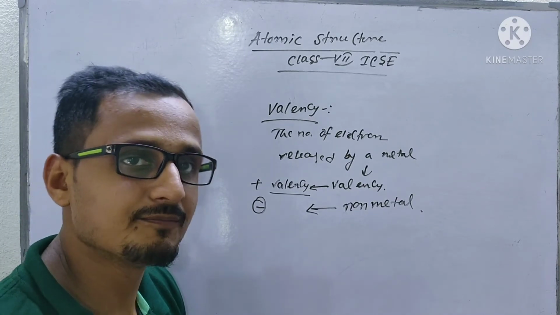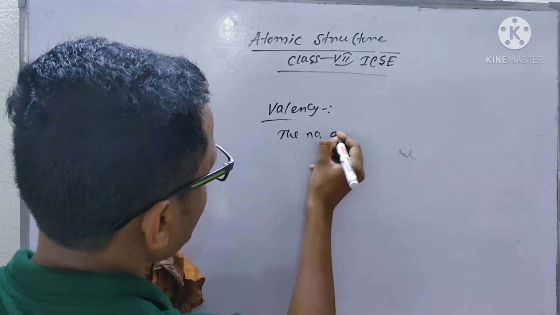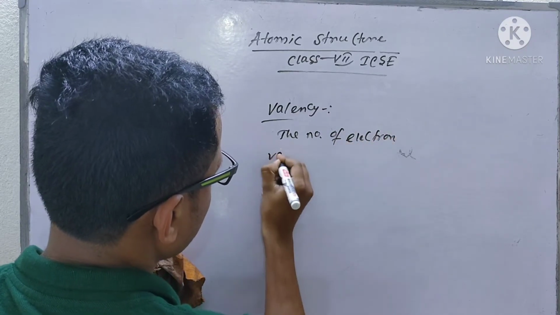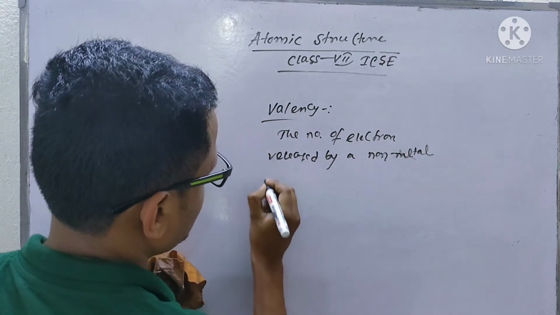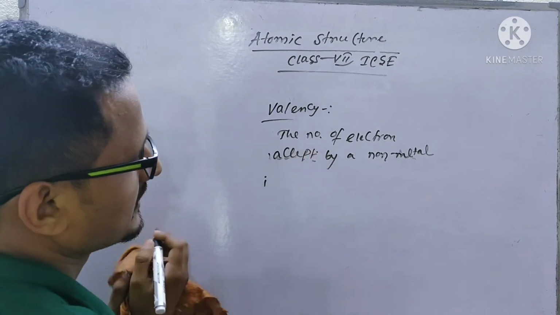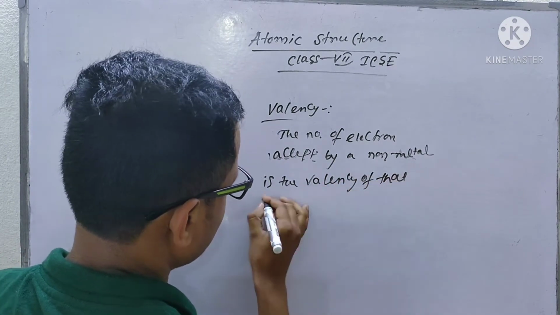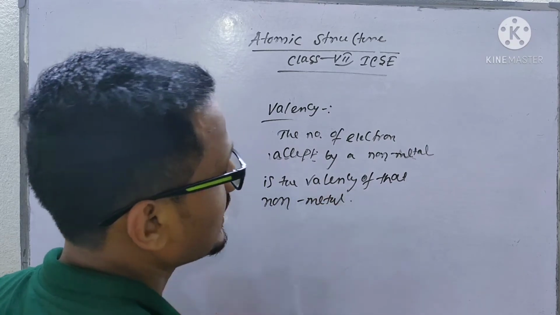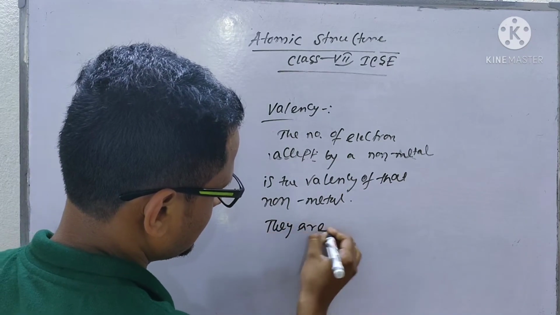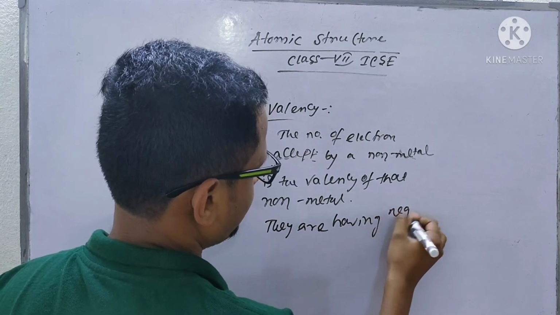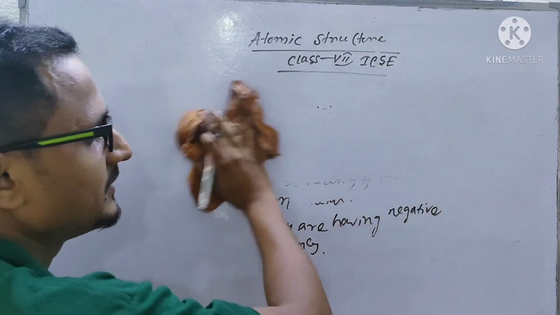For a non-metal, the number of electrons accepted by the non-metal is the valency of that non-metal, and non-metals have negative valency. Okay, understood.